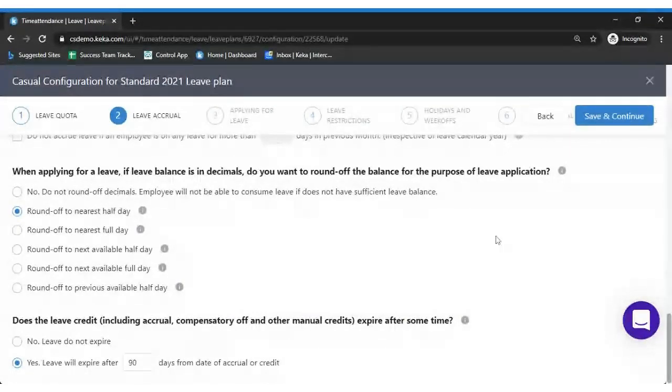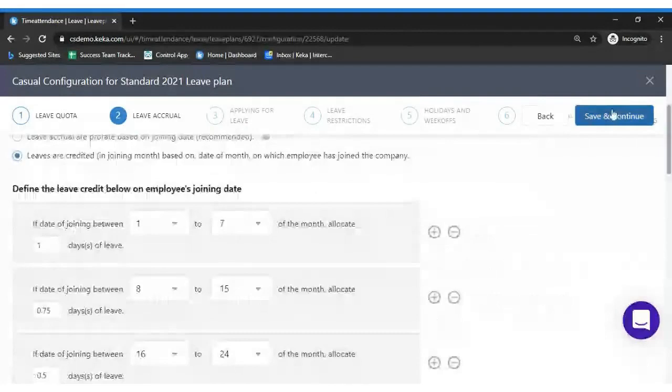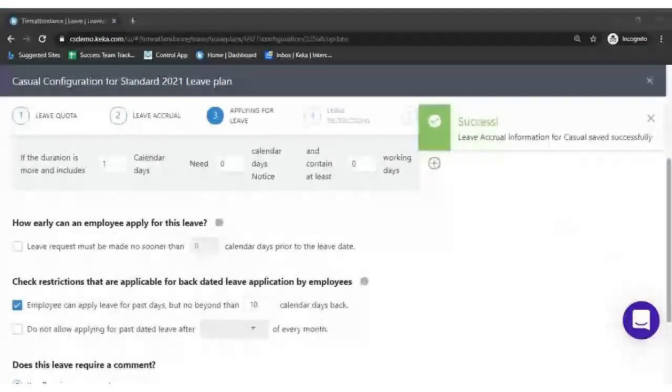Okay. Right. Coming to the next point, which is, does the leave credit expire after some days? As I mentioned, if there is any manual intervention of the leave credits, if the reporting manager or HR manager has awarded a comp off to that employee of this particular leave type, which is casual leave type, whether you want to expire this credit of the casual leave after some days. You can select it as yes or no. In case you want to expire, I suggest you keep it as 90 days. Right. So we are proceeding to the third step.